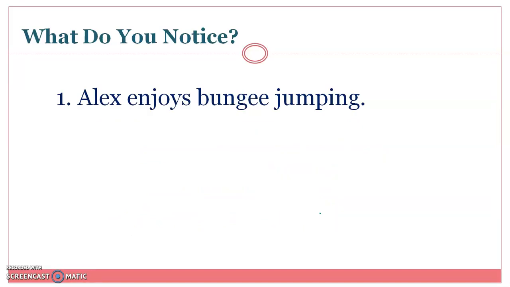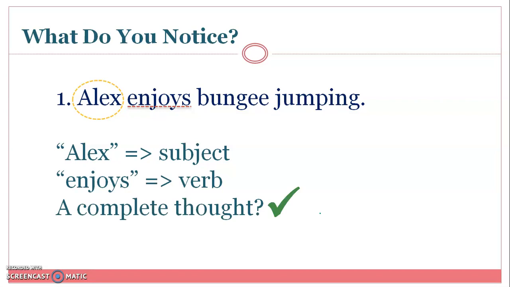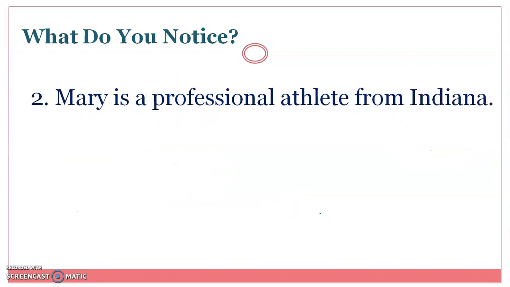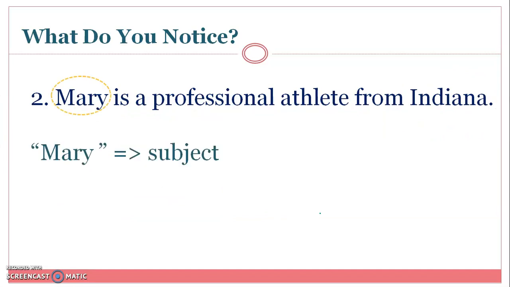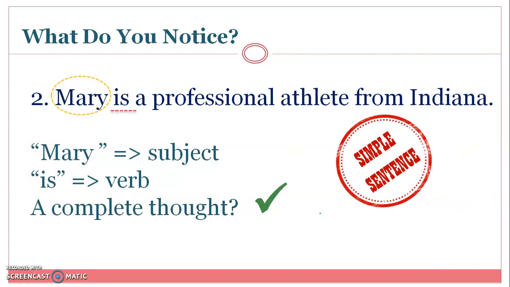Let's examine this sentence. Alex enjoys bungee jumping. Where's the subject here? Alex. Enjoys is the verb. And does it have a complete thought? It does. Therefore, it is a simple sentence. Read the next sentence. Mary is the subject, is the verb, and does it have a complete thought? Of course it does, therefore it is a simple sentence. A sentence that expresses one idea, that Mary is a professional athlete from Indiana.